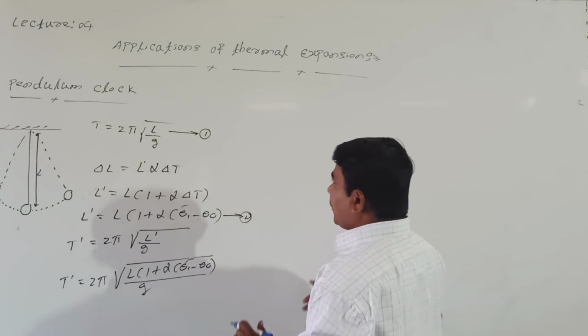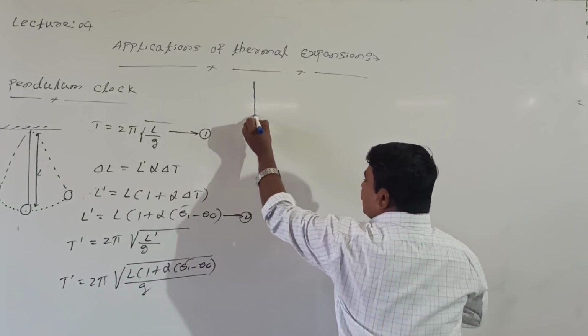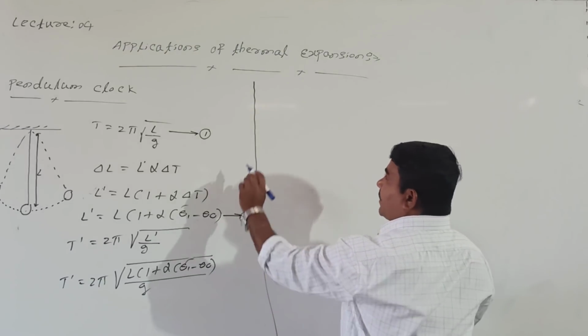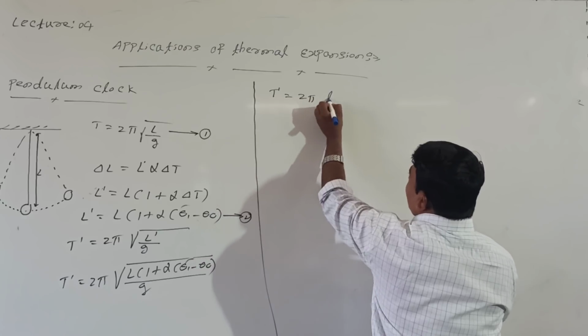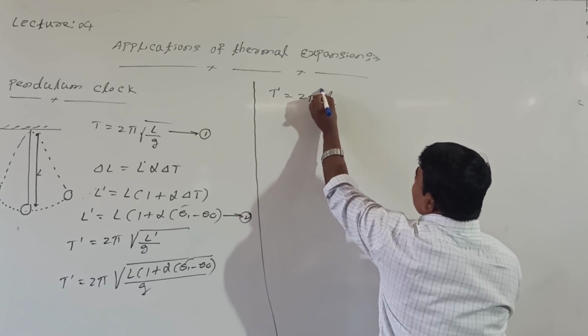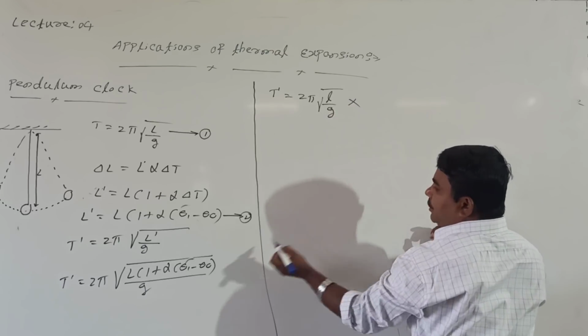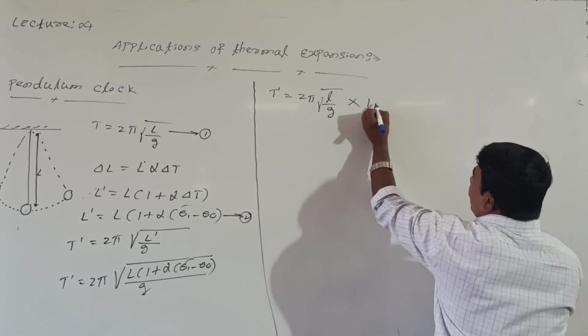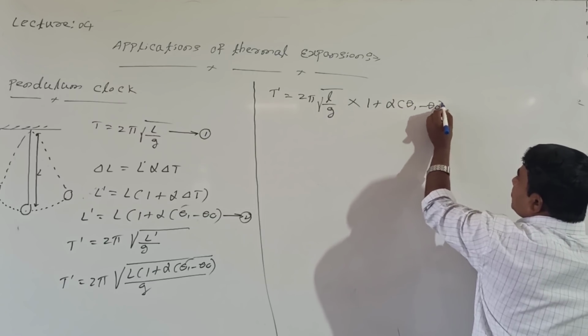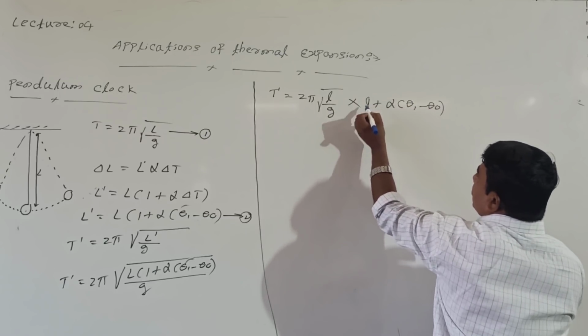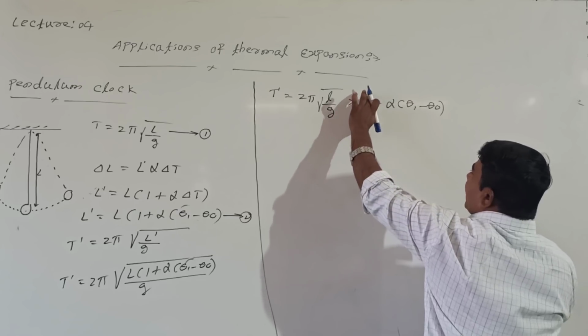Again, how to simplify this equation? That is the final time period. T dash equal to 2 pi under root of L divided by g into 1 plus alpha into theta 1 minus theta naught, raised to 1 by 2, or you can call root.